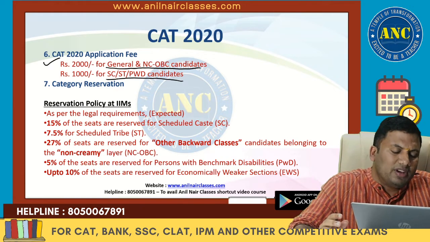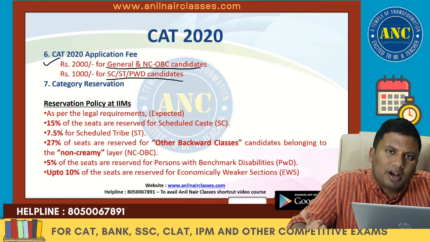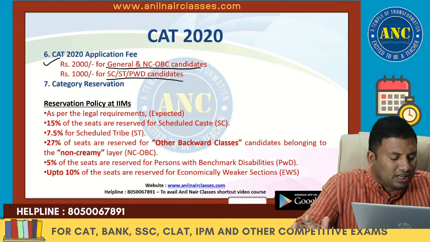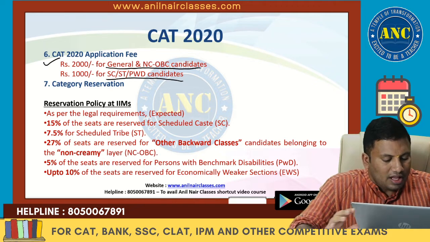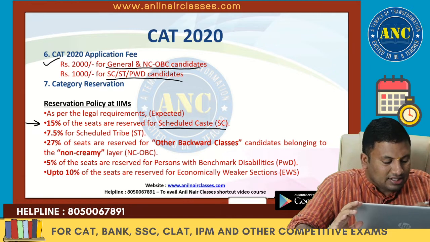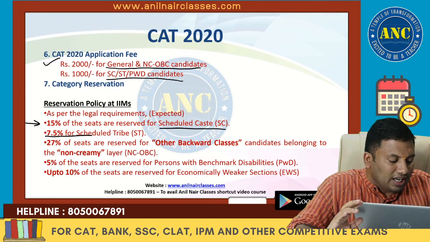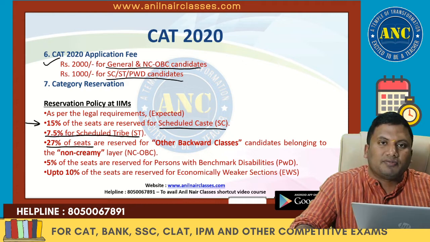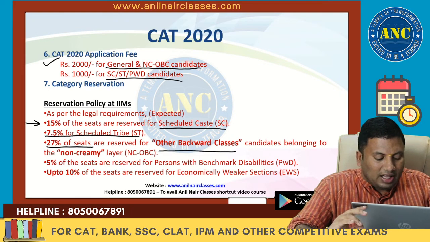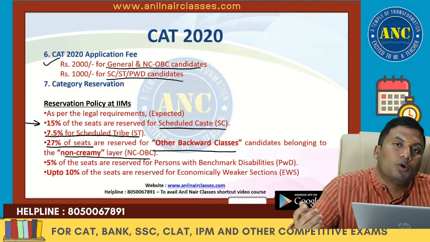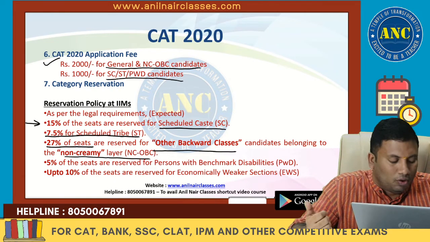What is the reservation policy at IIMs? Few of my enrolled students asked me this one, so that's the reason I kept it in this slide. 15% of the total seats are reserved for the SC, 7.5% of the seats are reserved for ST, 27% of the total seats are reserved for other backward classes belonging to the non-creamy layer. NC-OBC stands for non-creamy OBC layer.